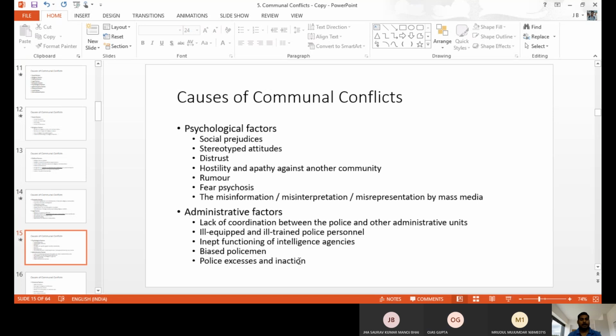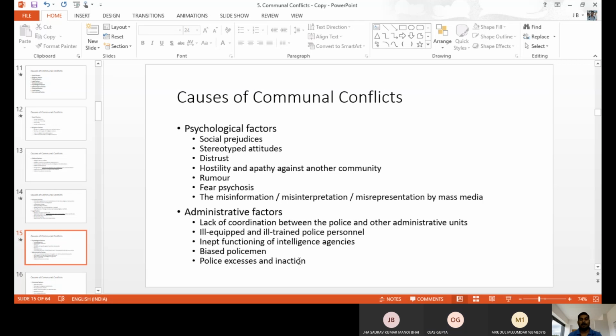And hostility and apathy against the other community, like hating and not joining, not mingling, not being close with others, means they are not able to understand other religions at all. In school, in college at least, we have a number of religious people also. When you are close with other religion people, other caste people, then only do we understand their attitudes, their mindset, why they are, what they are, who they are. But if you do not mingle with other caste people, other religious people, then you are not able to understand others' mindset also.